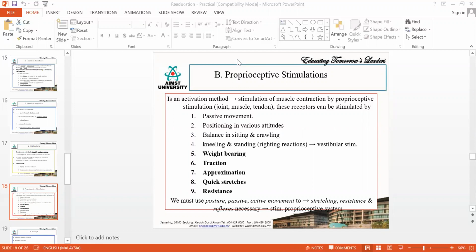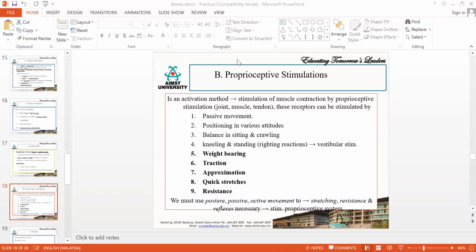Next is balancing exercises. Balancing in sitting and kneeling will all give further stimulation. You would have learned balancing, then you would have learned mat activities. Those two will help you to increase the proprioception stimulation. Is that clear? Then weight bearing is nothing but positioning the person.